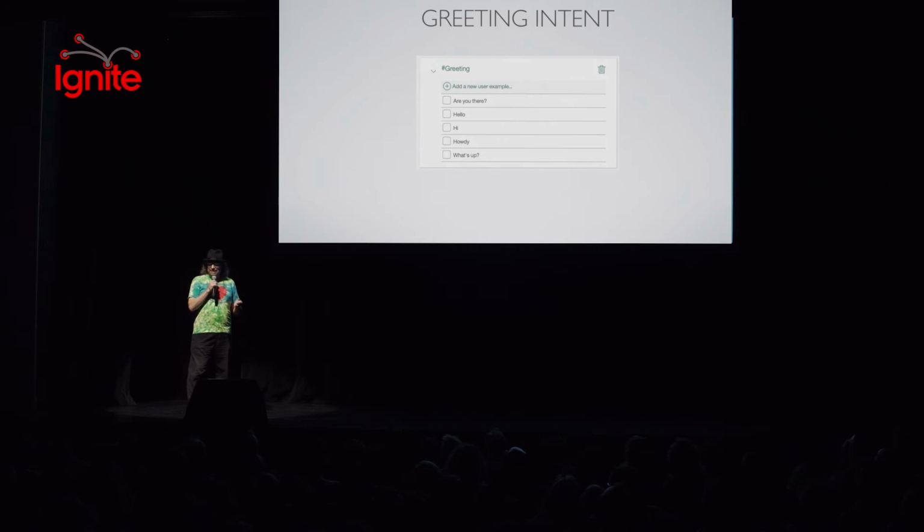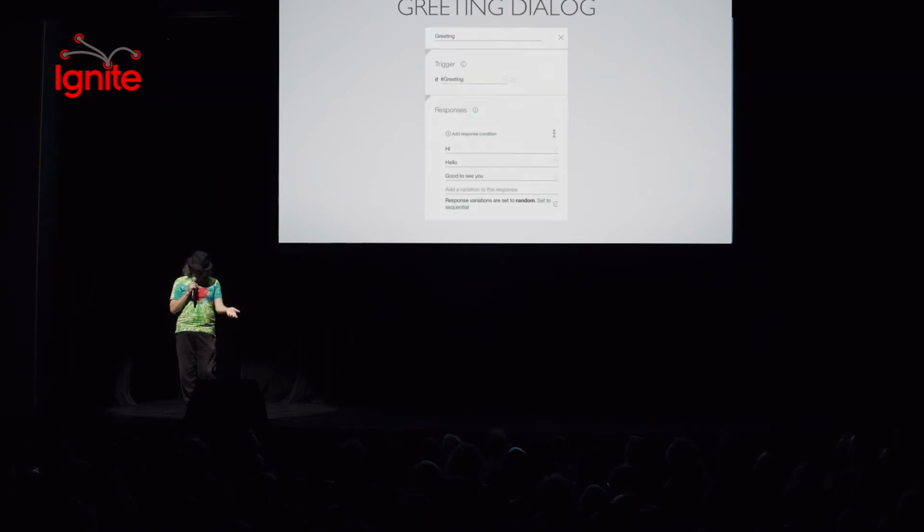So let's start out with a greeting intent. A greeting intent is kind of the simplest thing of all. I'm just saying hello, or I'm saying howdy to you. When you go into Watson or any of these services, you give them a few examples of how to do it, and then they kind of extrapolate from there. So I gave 5 examples, but I could have given 5,000 there.